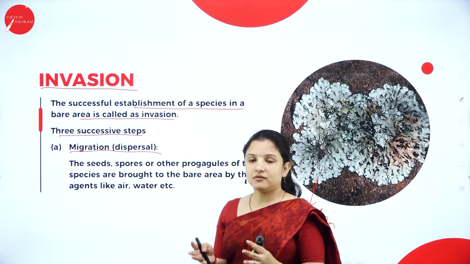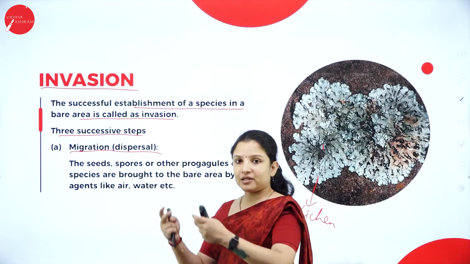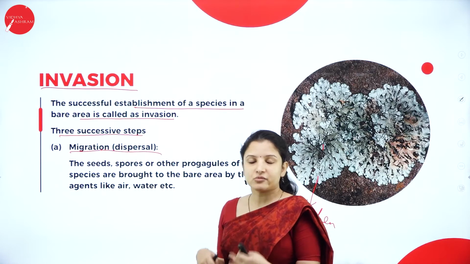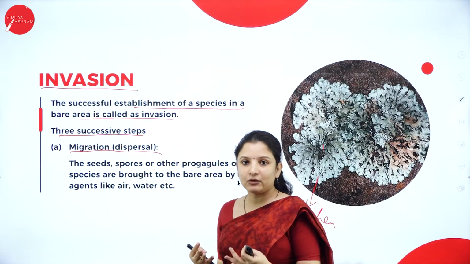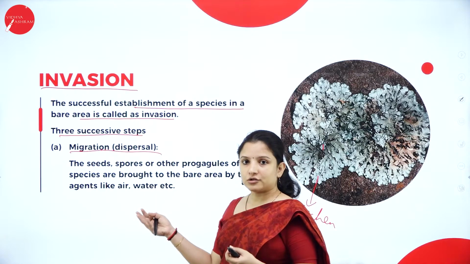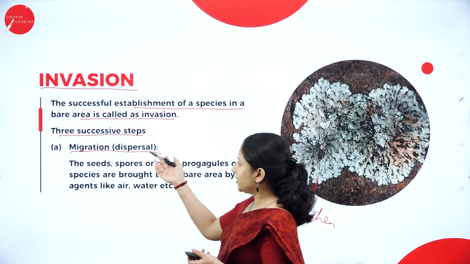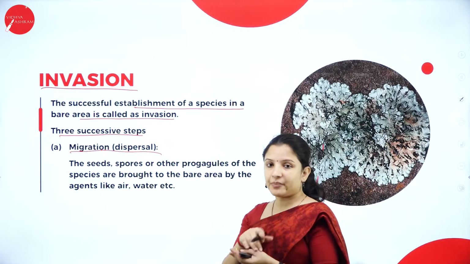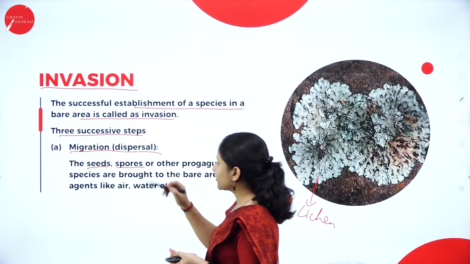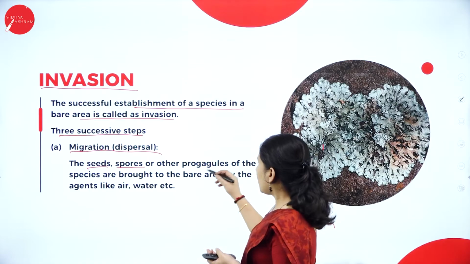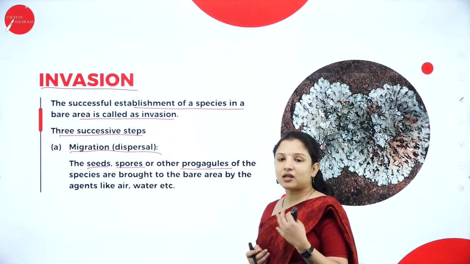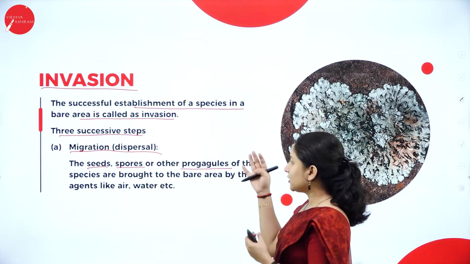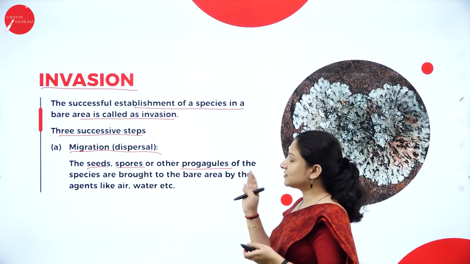So for invasion, first migration should be there. When I'm talking about a country, somebody from one country should migrate into another country if it has to get invaded. Just like that, here also, the seed should migrate. Either the seed should come and fall on the bare rock, or the spore should come and fall on the bare rock, or any other propagule, that is, ones that are capable of germinating. When they migrate onto the bare rock, that is the first process.